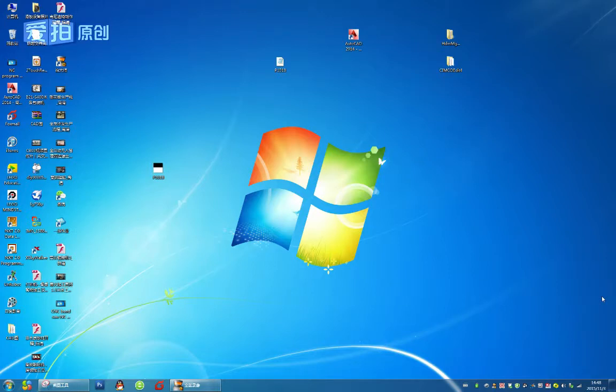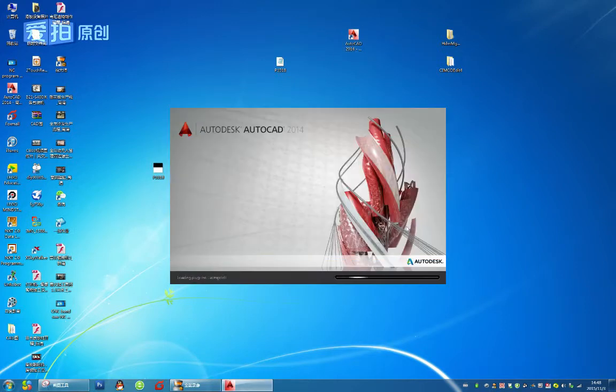In this lesson we will make an introduction to a complicated drawing to generate the NC program. Firstly, start the AutoCAD software.